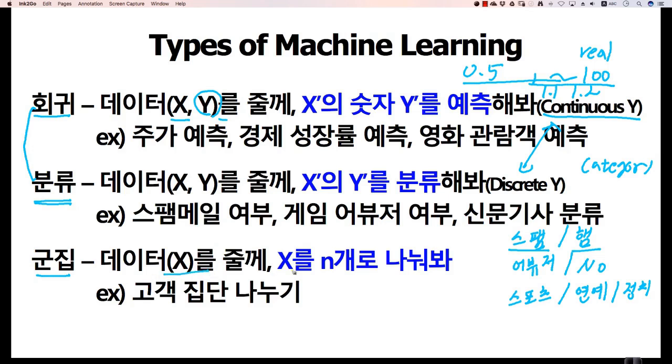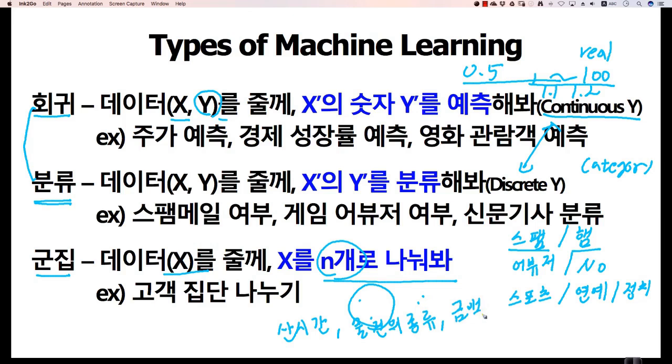And clustering involves being given only the x data and finding the best way to divide it into n groups. For example, when data is scattered like this, how many customer groups can it be divided into? Based on purchase time or type of product, given only data like the amount, try dividing the customer groups into several parts. Clustering is what makes it easy to find these things.